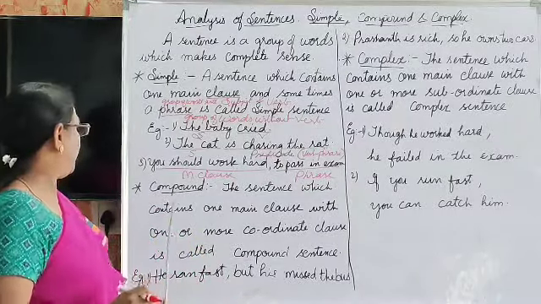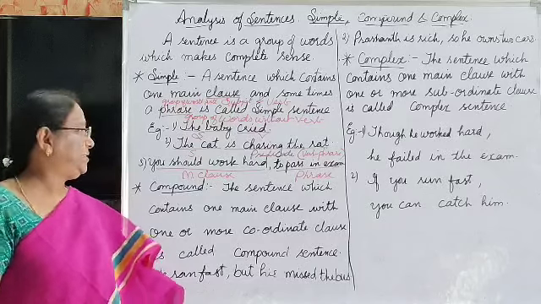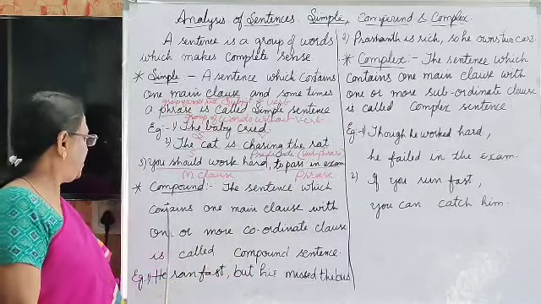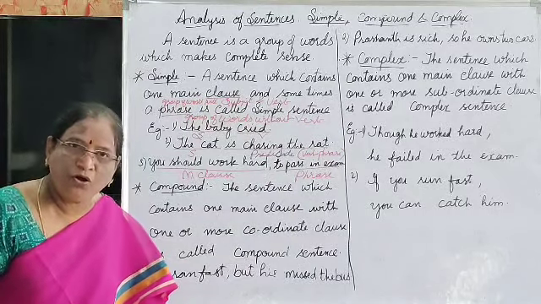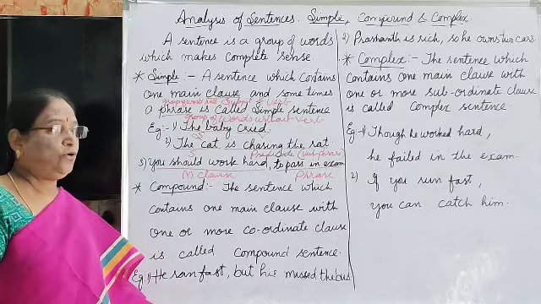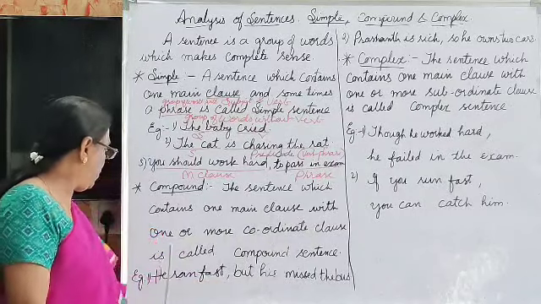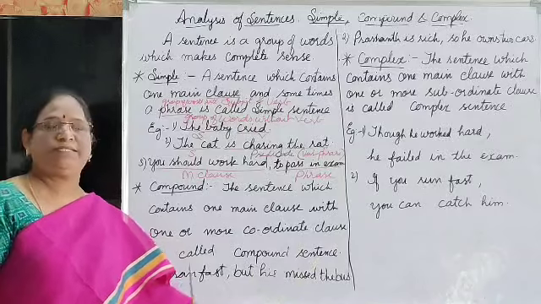Next, coming to the compound sentence. The sentence which contains one main clause with one or more coordinate clauses is called a compound sentence.